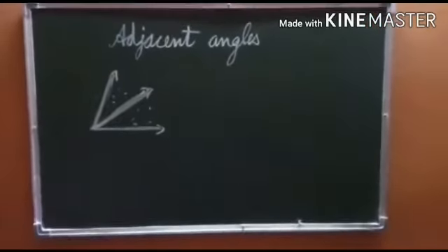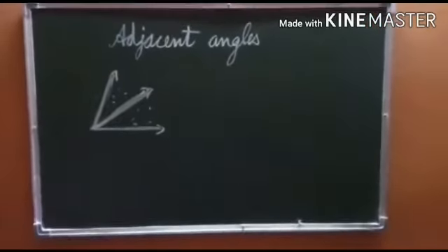Now this O is the vertex of AOC and O is the vertex of BOC also. Similarly, this OC is there in AOC also and it is there in BOC also. So this is the common vertex, this is the common arm. The uncommon arms lie on the opposite side of the common arm, and the points in the interior here are not common. Means the points in the interior of COB are these and points in the interior of COA are these. So yes, and these two angles form a straight angle.